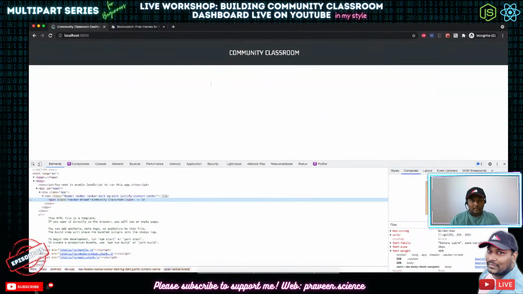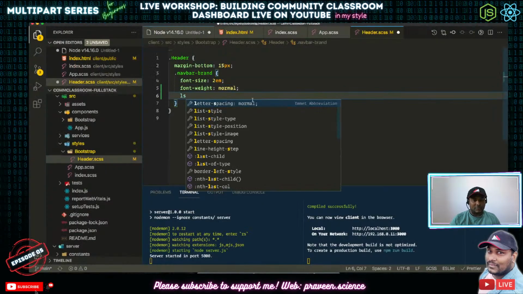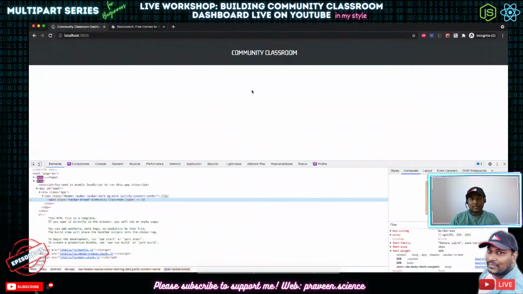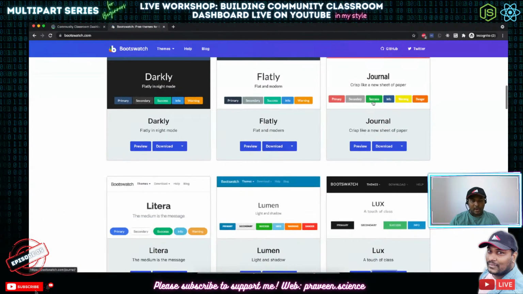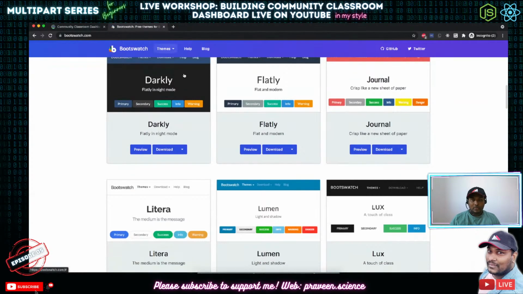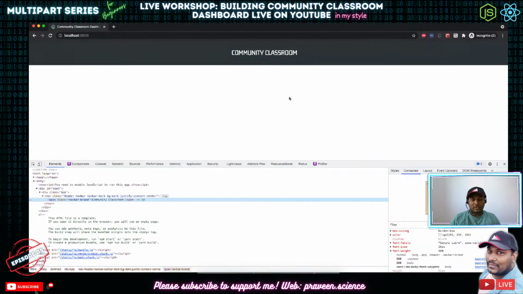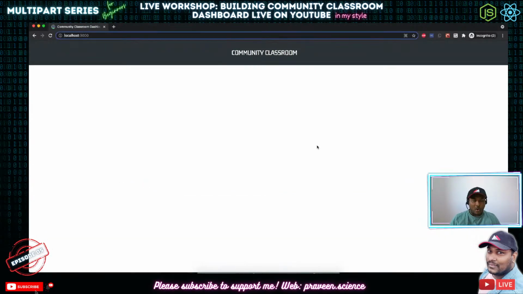I still don't get that particular effect. I guess it should be something with the letter spacing. Yes, there you go. So we have got this kind of a thing. So this is Bootswatch, and this is really cool to add some new themes or templates to already existing Bootstrap, which is what I wanted to show you today.